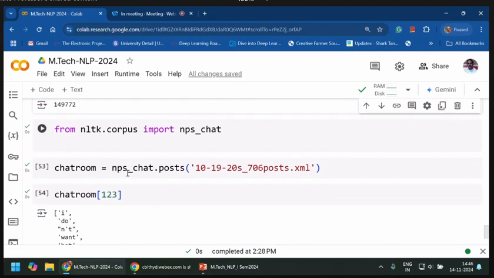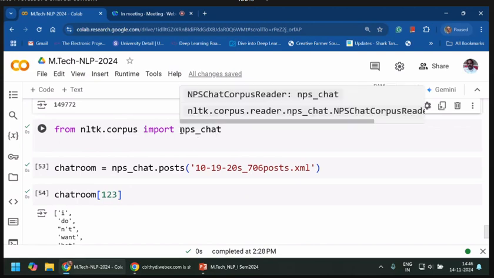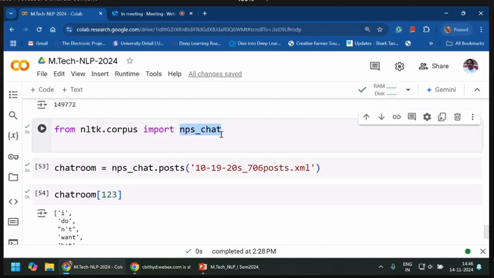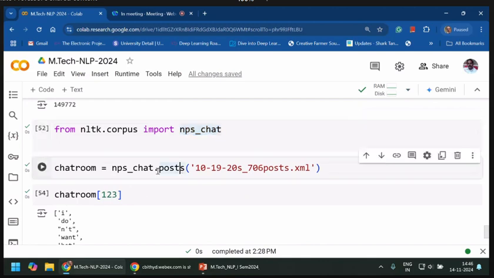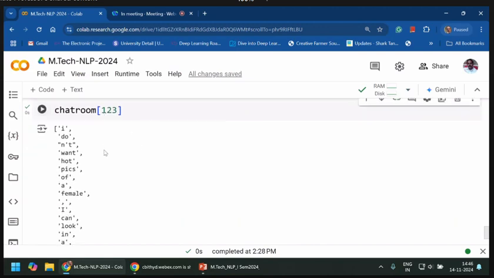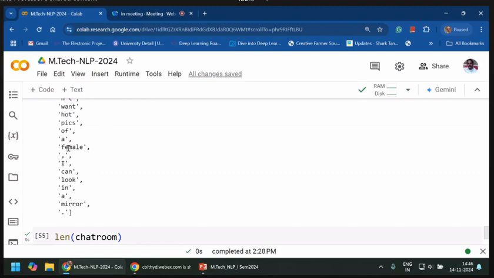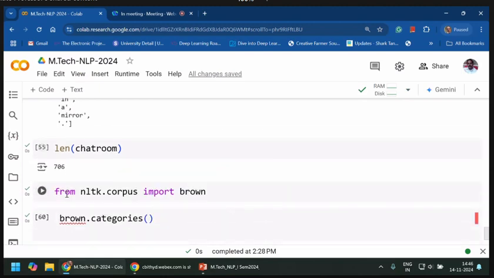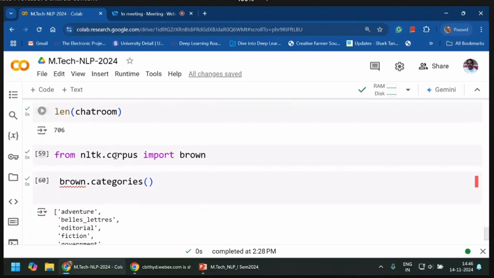Here you can import the next thing, nps_chat. This we discussed. From this text, a particular data here, 10, we already discussed. The chat room 123 consists of this number of words. The len of this chat room consists of 706 words.